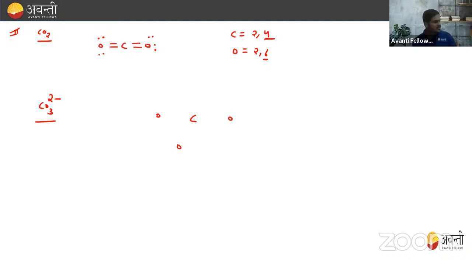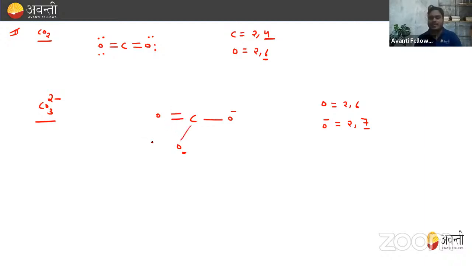So out of carbon and oxygen, which one is more electronegative? Obviously, oxygen is more electronegative. So these two negative charges are on the oxygen only. So suppose this oxygen having the negative charge, this is also having the negative charge. Only two oxygens having the negative charge, right? So we know that oxygen having electronic configuration 2,6. And what about oxygen negative? They having electronic configuration 2,7. मतलब oxygen negative wants just one electron to complete their octet, whereas oxygen wants two electrons to complete their octet. It means they need just a single bond. They also need one single bond, but this one needs a double bond.